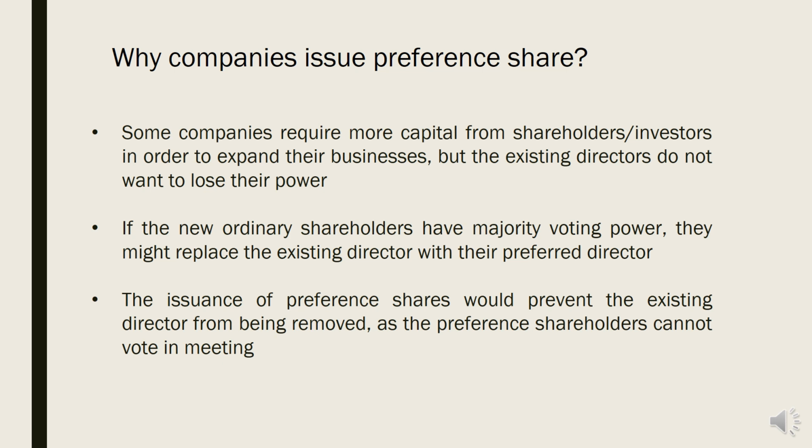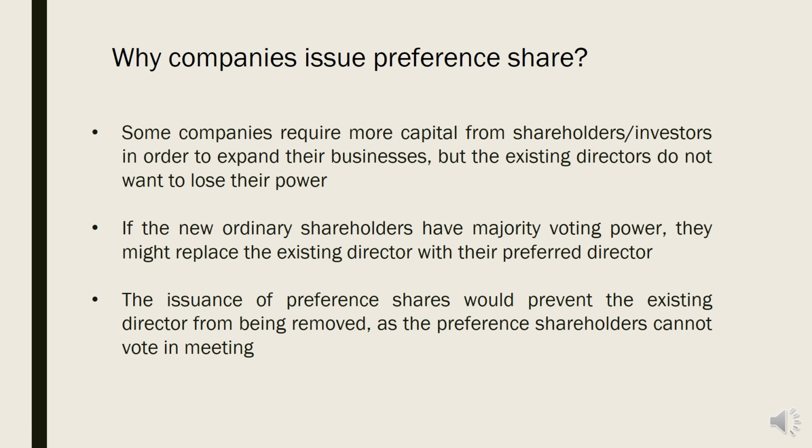Of course, when you purchase shares, you want something back. What kind of benefit can you get? Being a preference shareholder, you can get dividends or other things, but you cannot vote. So now, when companies require more capital to expand their business, they issue preference shares.